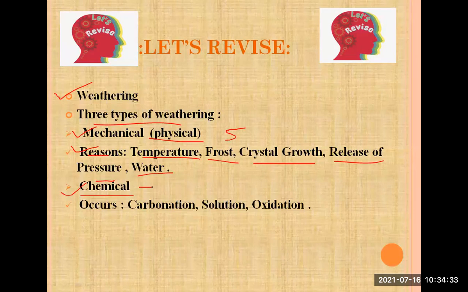We have learned how chemical weathering happens, in which areas, what the solvents are, and how it occurs. This topic we are going to continue tomorrow. The same lesson we will continue tomorrow also.